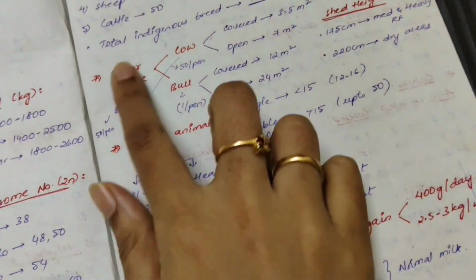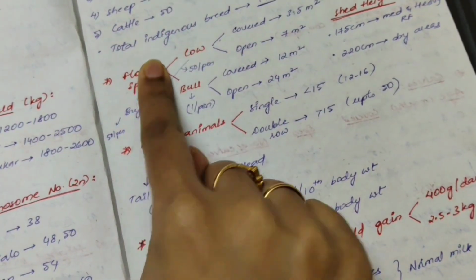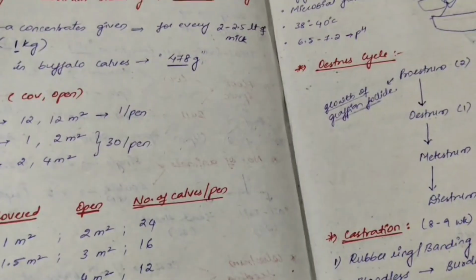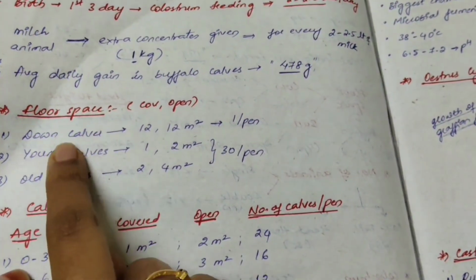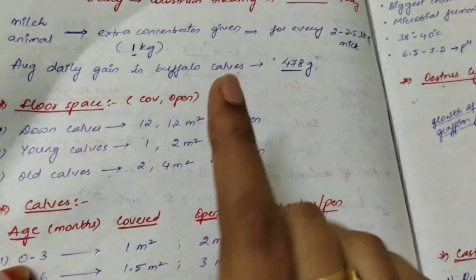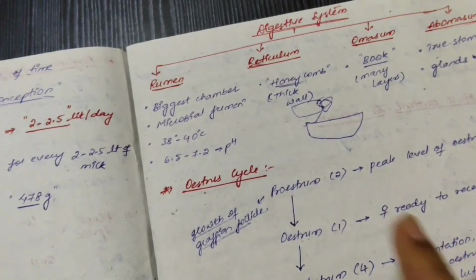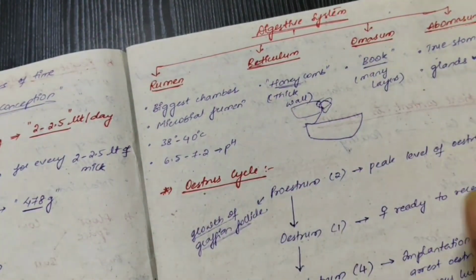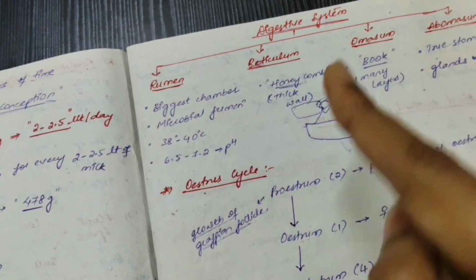After that, floor space, very very important. Just try to write in one point what is cow, covered and open, bull, open and covered, buffalo, and also the young ones. With ages you can remember, otherwise at least cover calves, young calves, old calves. This I have covered in videos. After that, a few terminologies, and another important point, the tools, also the digestive, respiratory and excretory systems. If you have time you can cover them, but don't forget to cover these two parts, digestive system and estrus cycle.